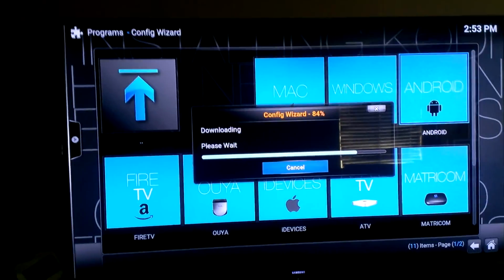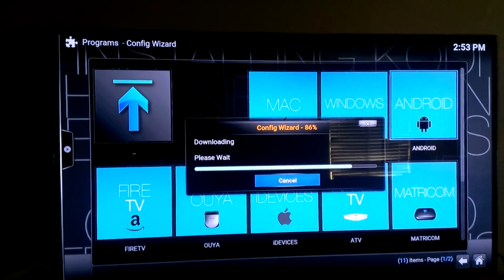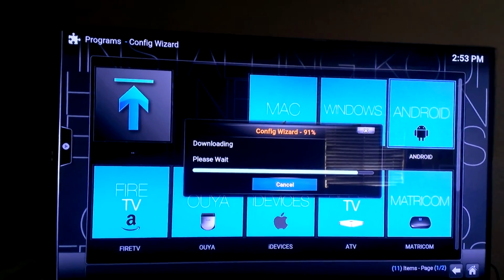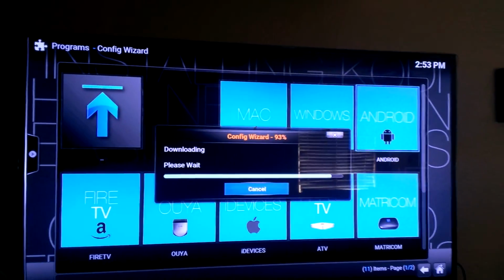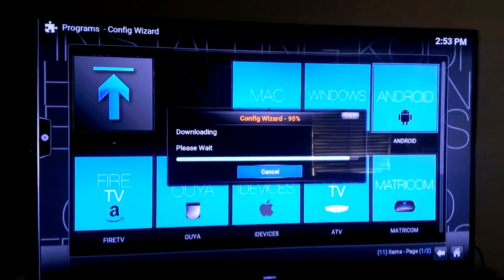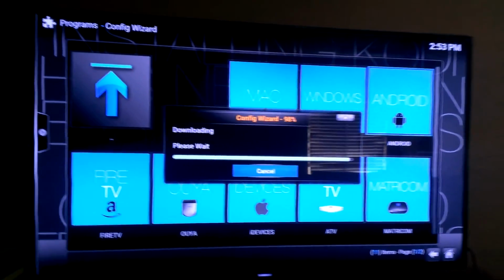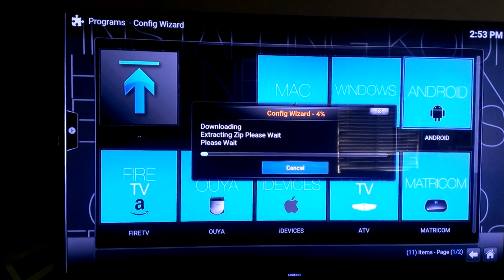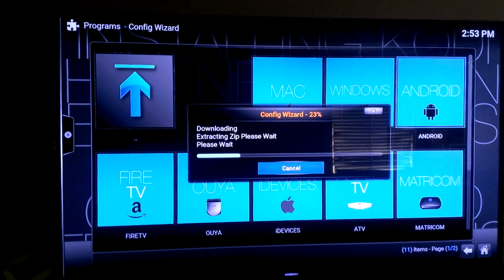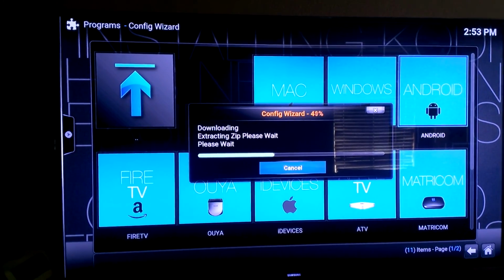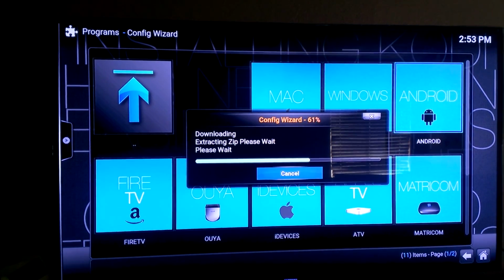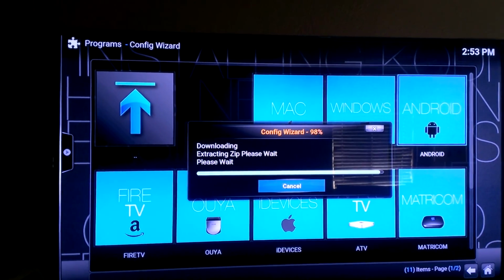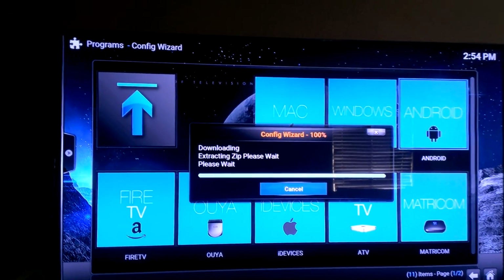We have to wait until this is fully downloaded. As you can see, it's at 85%. Once this process is going, it's going to take us into another step where it installs what it downloaded. Just for the sake of this video, give it a second while it does its thing. See, now it's at 100%. Now the Configure Wizard is installing it. Give it a sec. If you guys have any errors, anything that went wrong, you can always message me or just try the steps all over again.